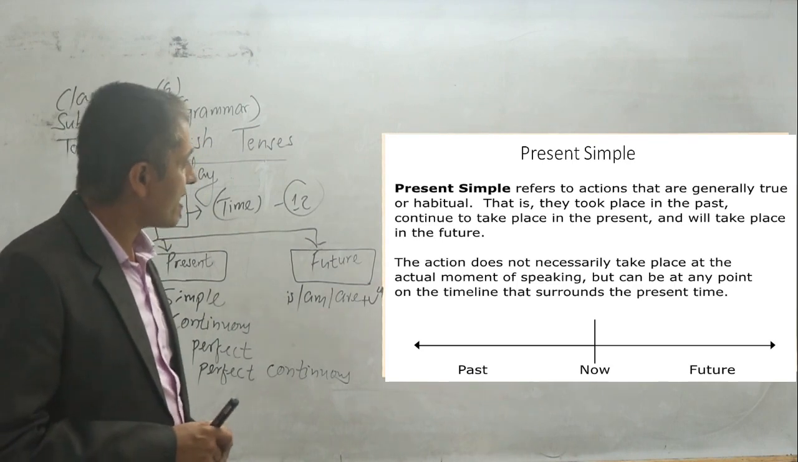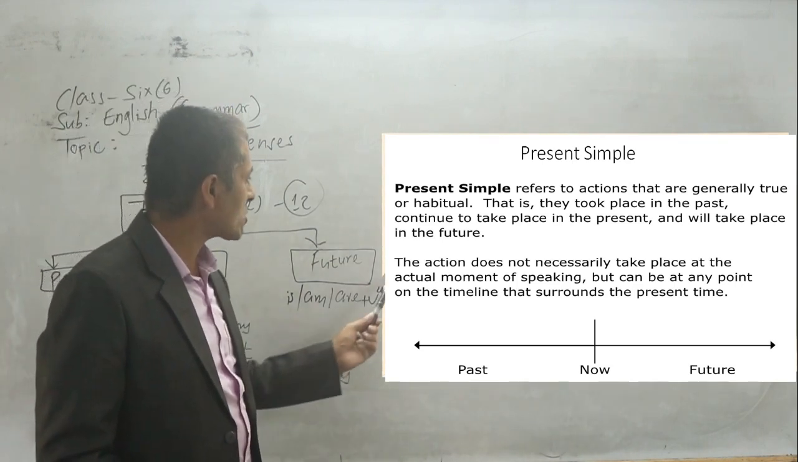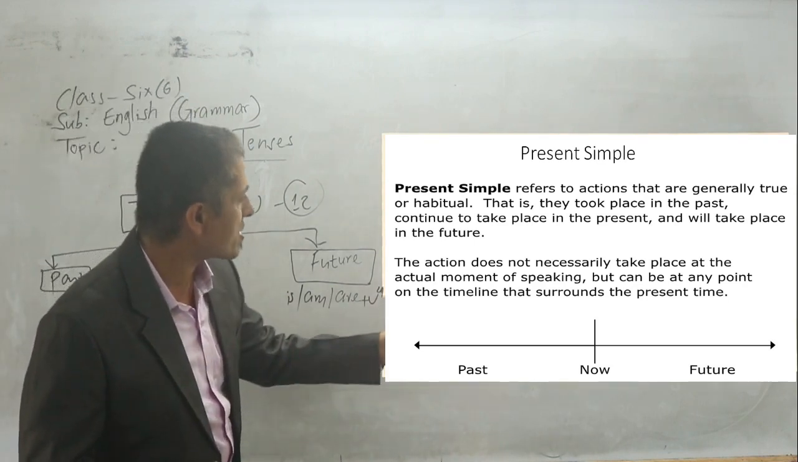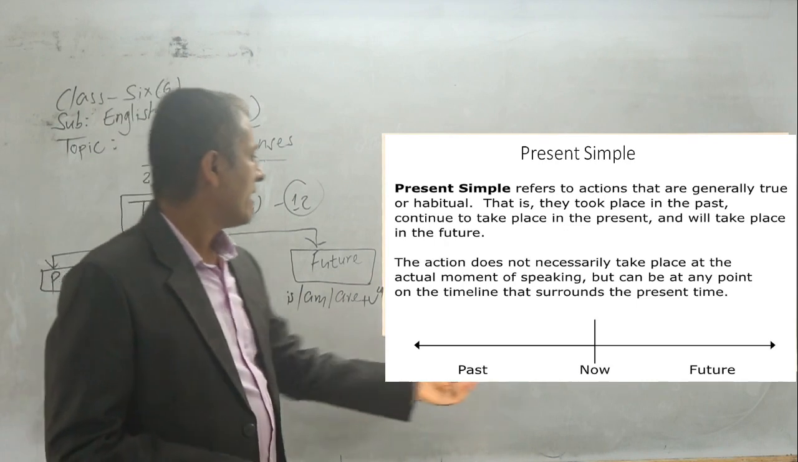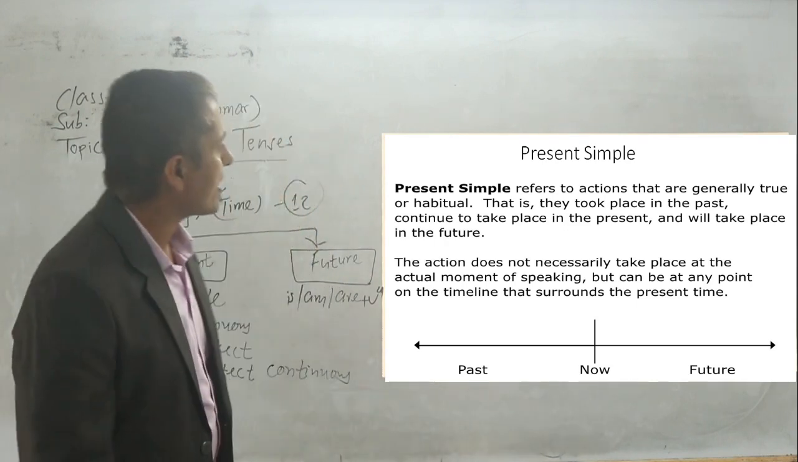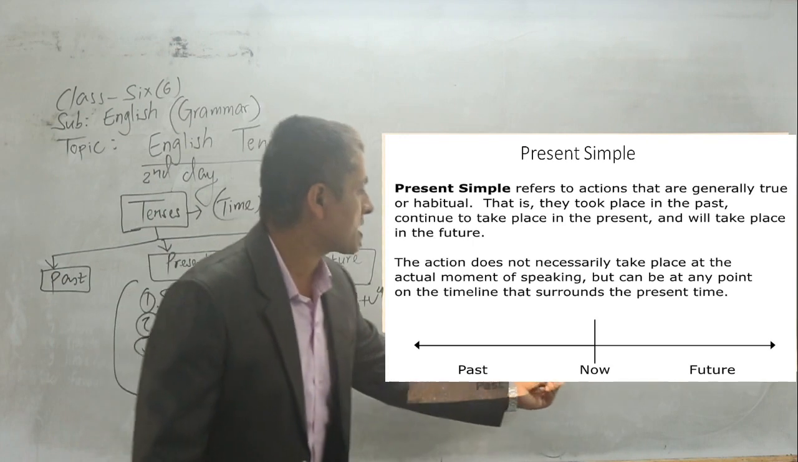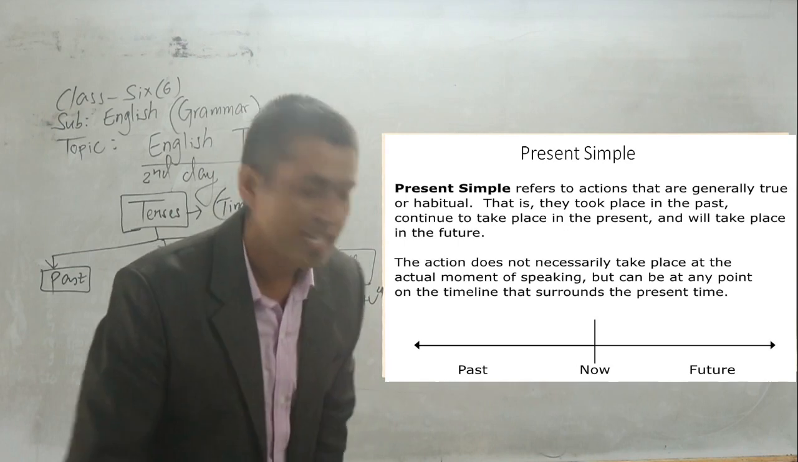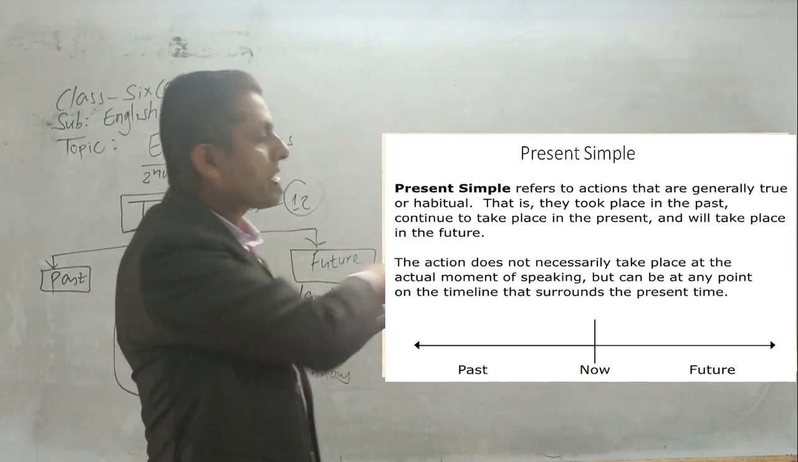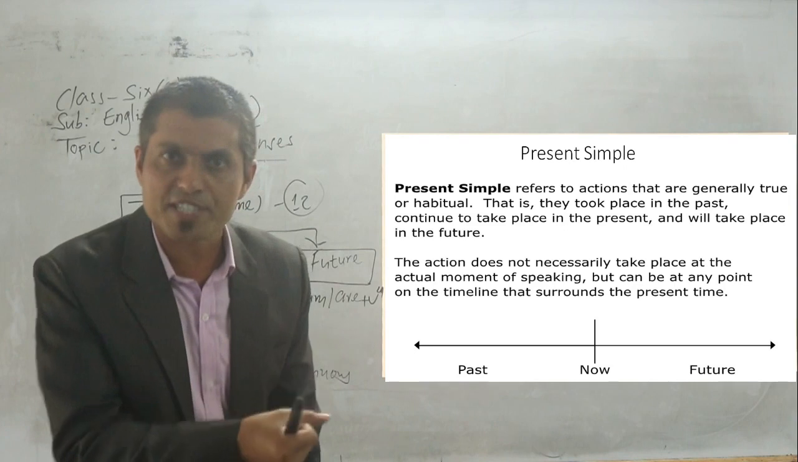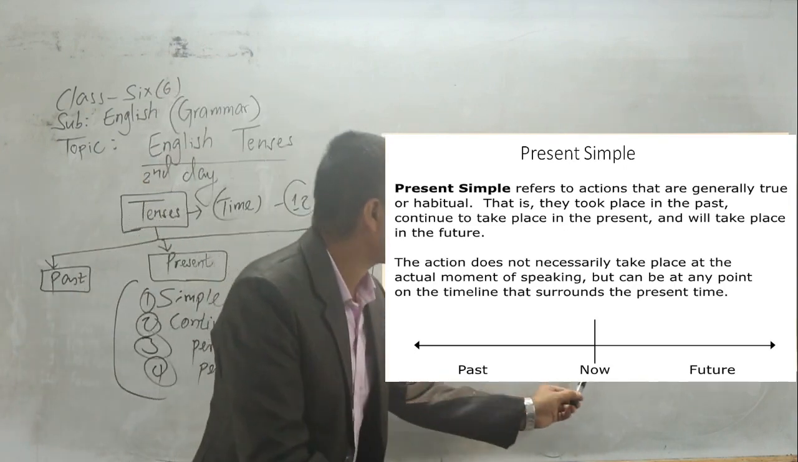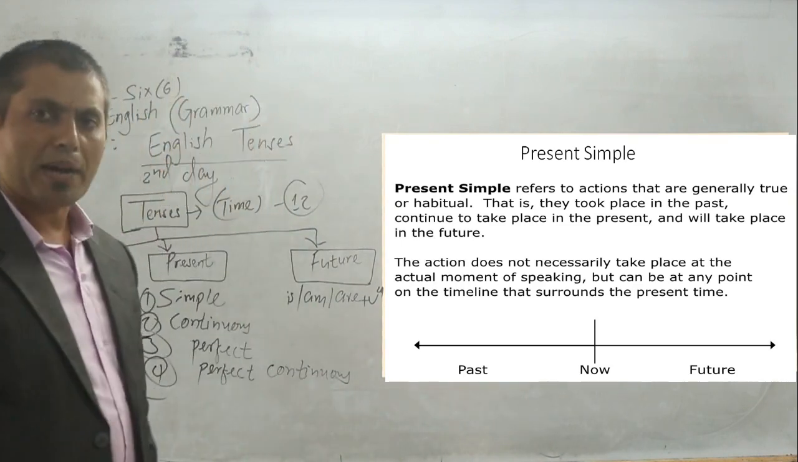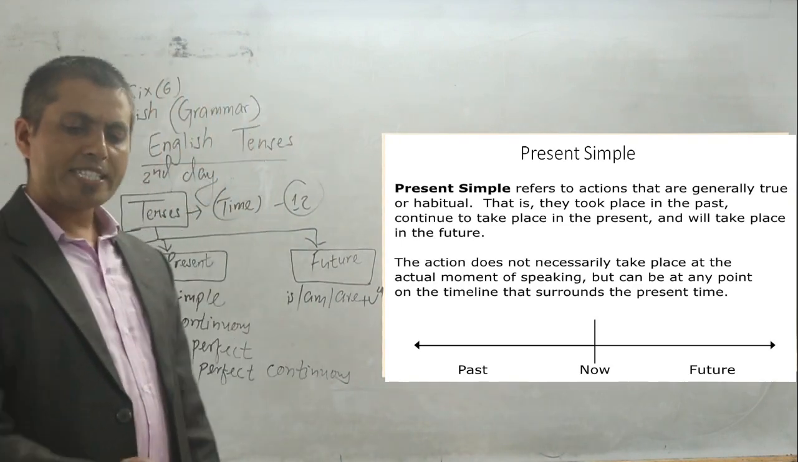Now, the action does not necessarily take place at the actual moment of speaking, but can be at any point on the timeline that surrounds the present time. It means this present tense is not necessarily the time of speaking. It might be earlier or a little bit later, but it surrounds the present time. That activity moves around the current time. Okay, my dear student, now you might be clear on it. Now let me take you to the next slide.